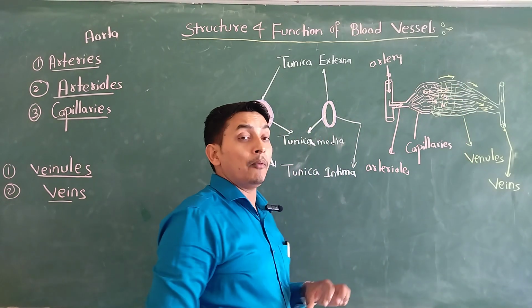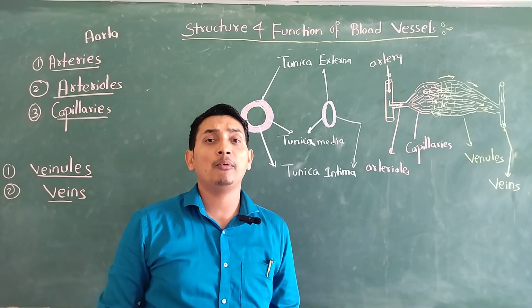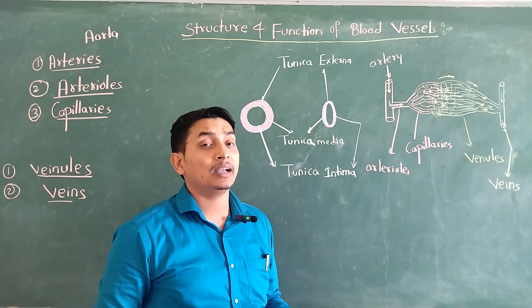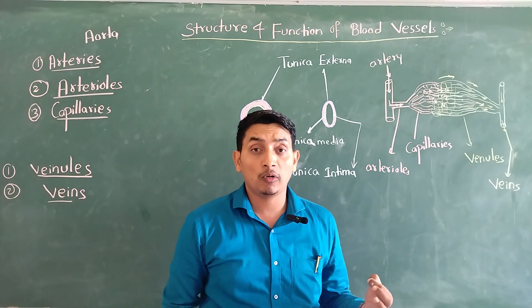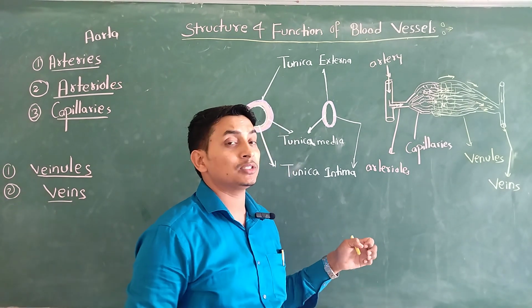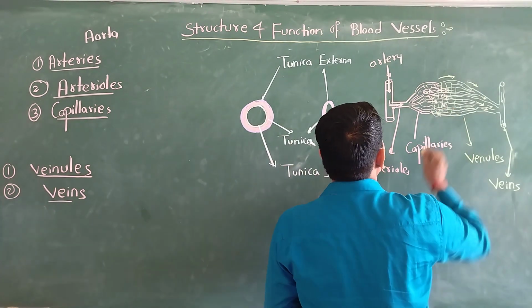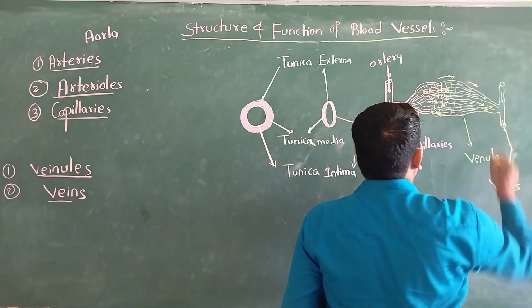Now our cells and tissues produce a huge amount of waste product in the form of carbon dioxide. Metabolic waste products are produced. When all those waste products are released from the cell tissue into the blood, our blood becomes deoxygenated. Now you can see the color of the deoxygenated blood.